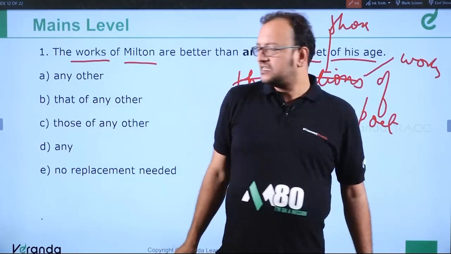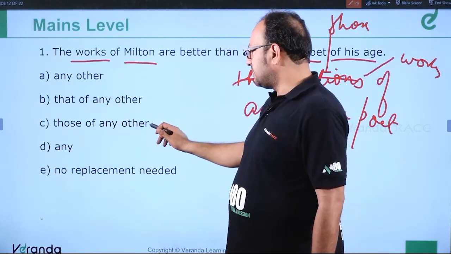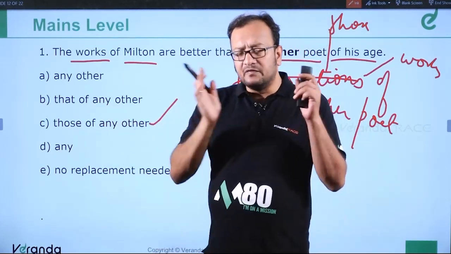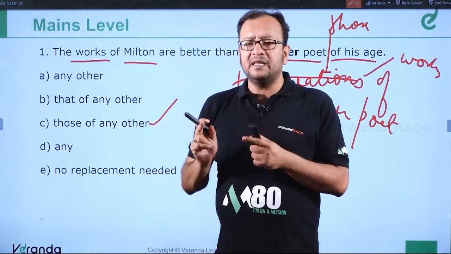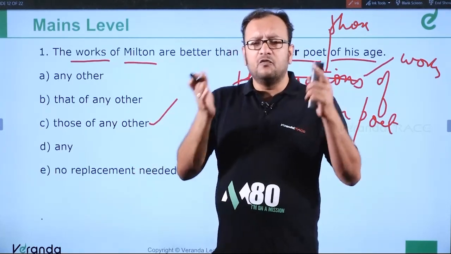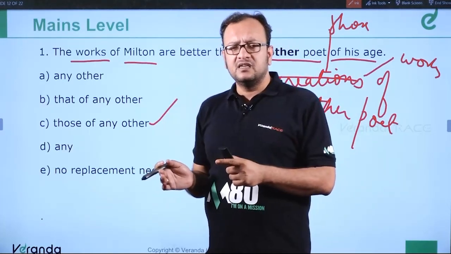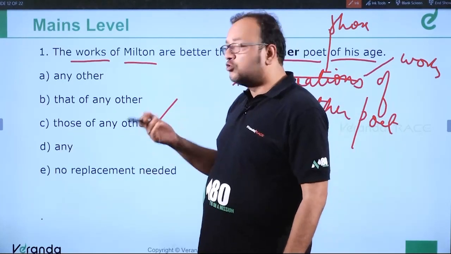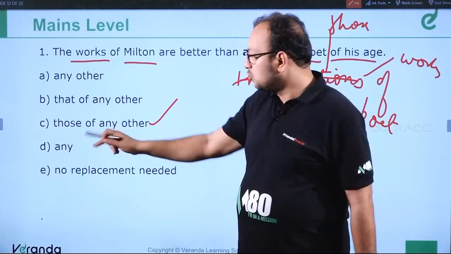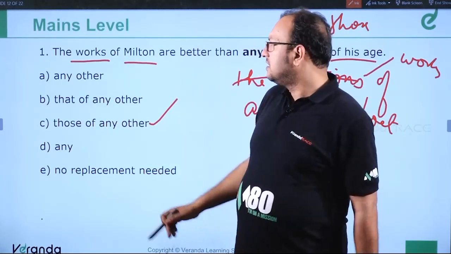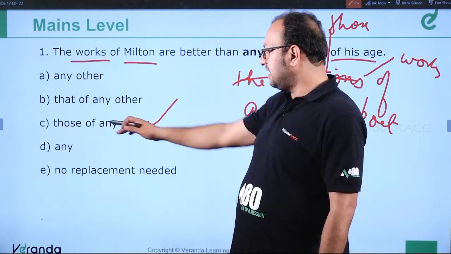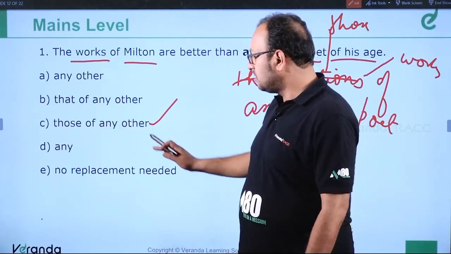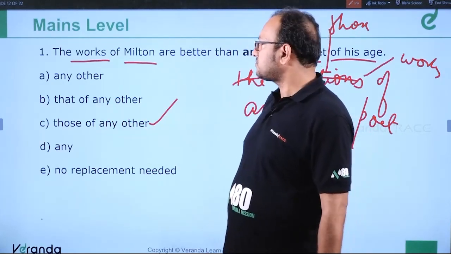So what's the correct answer? Than those of any other poet. This is the correct answer. The works of Milton are better than any other poet is incorrect because we are comparing the works with any other poet. Works cannot be compared with a poet. So it should be: the works of Milton are better than those of any other poet of his age. Clear? Very good, interesting question. The error was in part C, so C is the correct replacement.